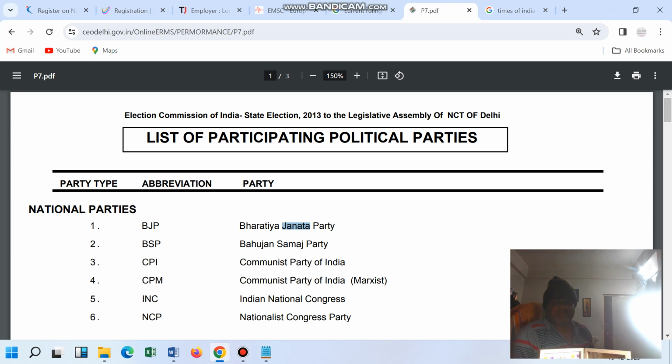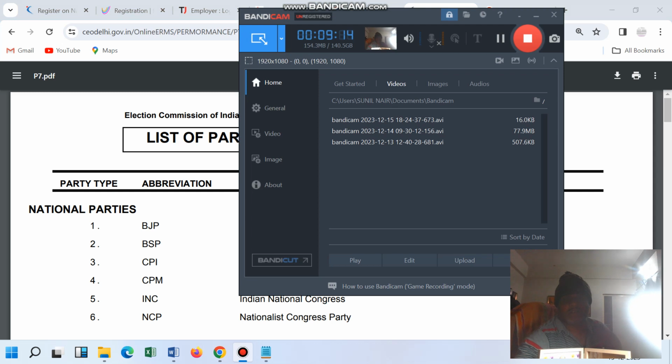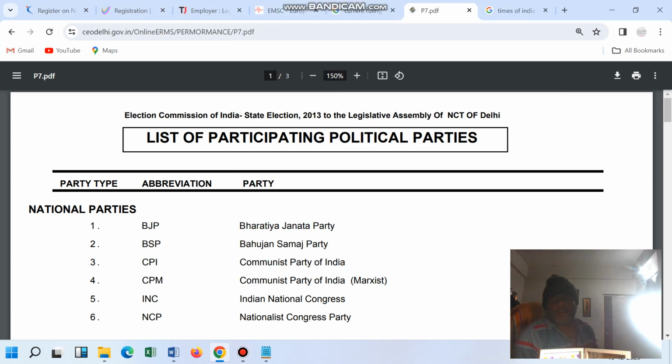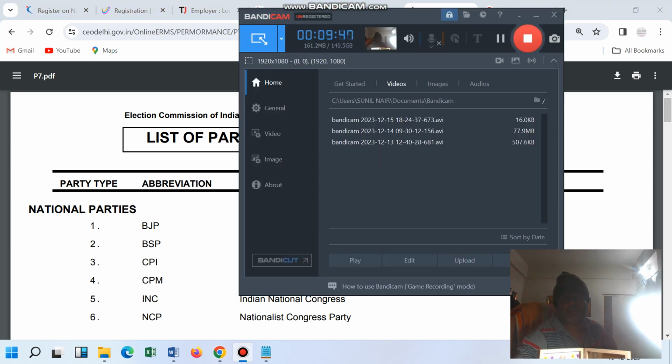But everybody knows that whatever is in front of the world is all wrong, right? In front of the world it is Delhi, but all control might be handled from some other city only. Whatever information is given in books and on the internet is all wrong. So the controlling party, the controlling group, is totally different. That information nobody has. So that information is here: who is controlling BJP, who is controlling Congress.